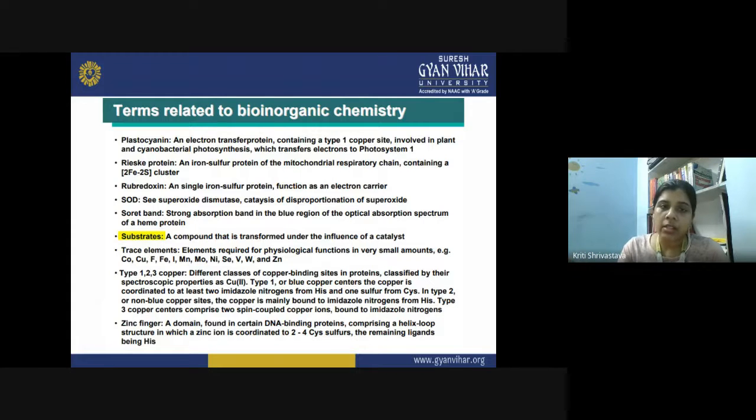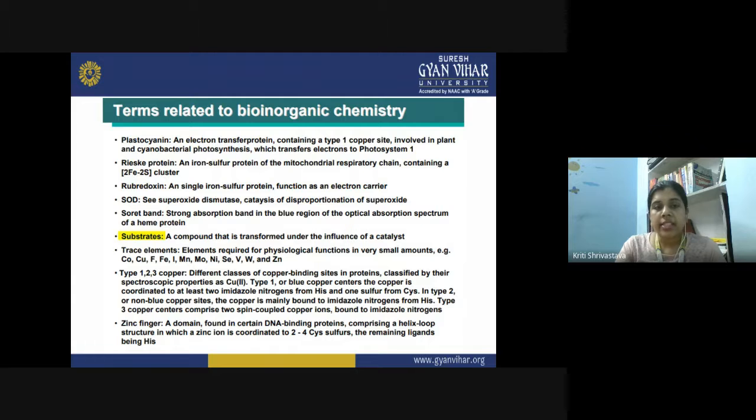So these plastocyanins are the electron transfer proteins playing a very important role in the photosynthesis, whether we talk about the photosynthesis performed by plant or photosynthesis performed by the cyanobacteria.